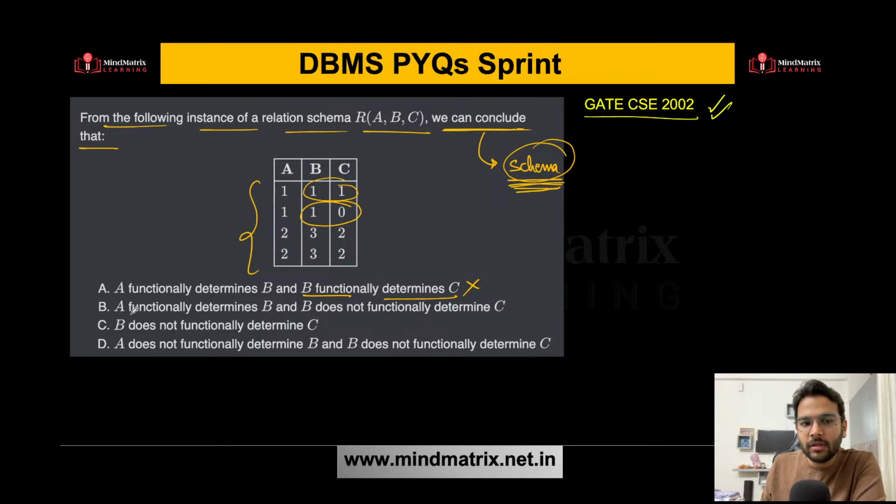What about option B? A functionally determines B. That is fine. See, A functionally determines B. That is fine based on the instance.